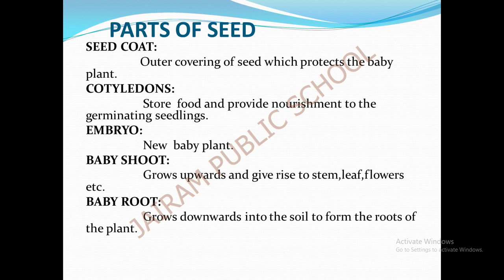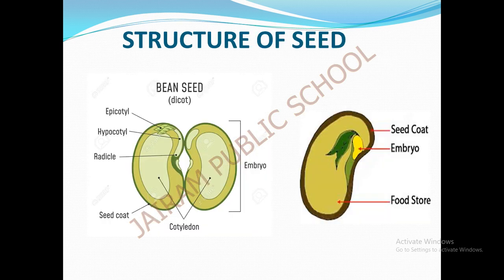The baby plant is known as the embryo. It has two parts, the baby shoot and the baby root. The baby shoot grows upwards and gives rise to the stem, leaves, and flowers, and likewise the baby root grows downwards into the soil to form the roots of the plant. So these are the main parts of the seed, and this is the structure of the seed. I already said the main parts of the seed.